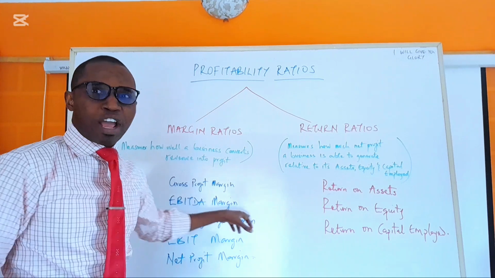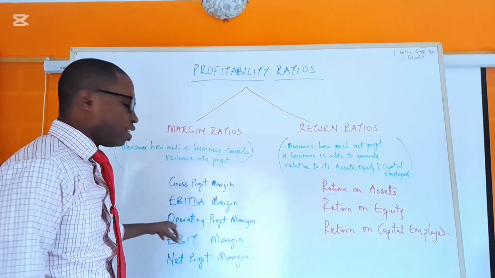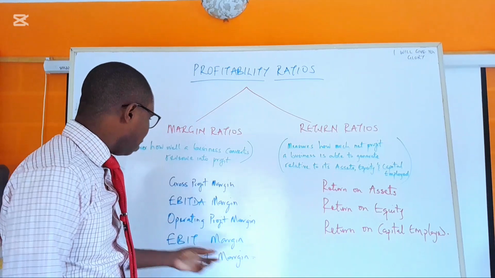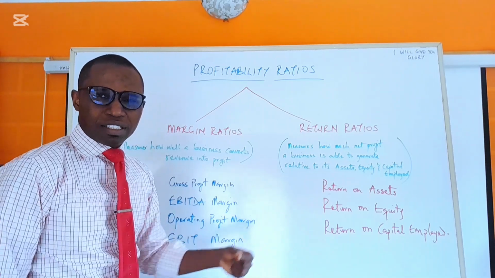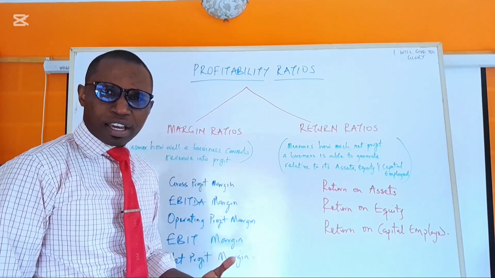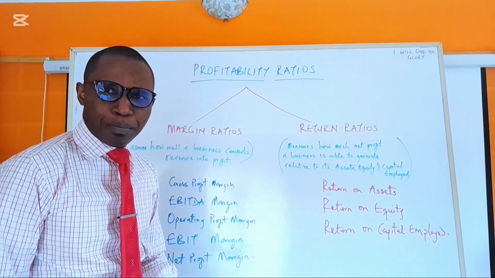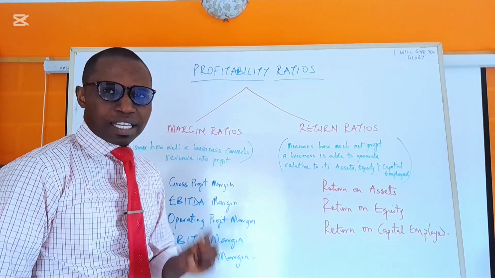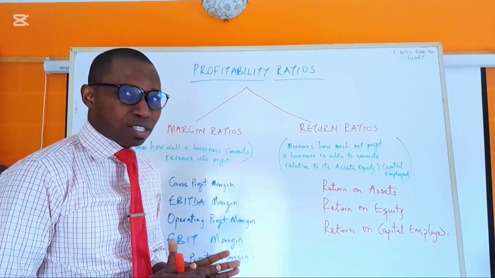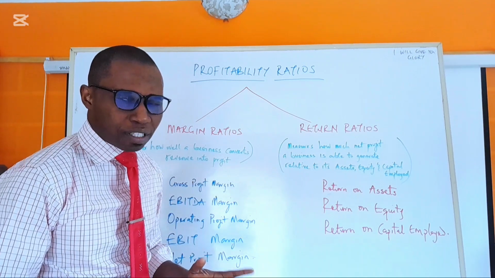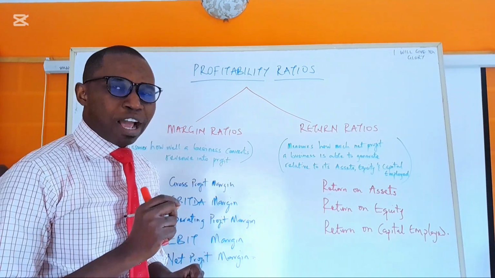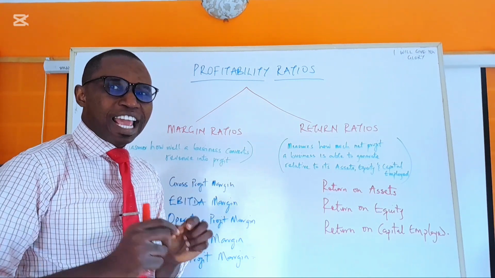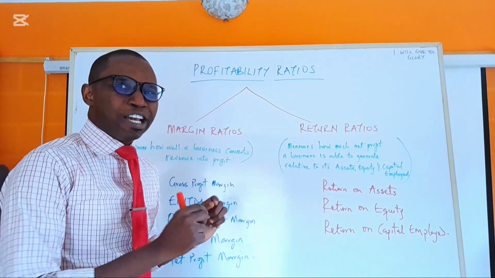So that is for EBITDA margin. Then we look at the operating profit margin. Then we have the EBIT margin. You may ask, but I think operating profit margin and EBIT, which is earnings before interest and tax, are the same. Yes, in most cases they are the same, but at times they are different, especially when a business organization has a non-operating income.